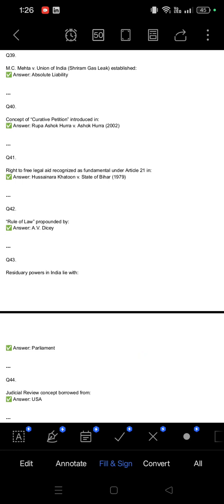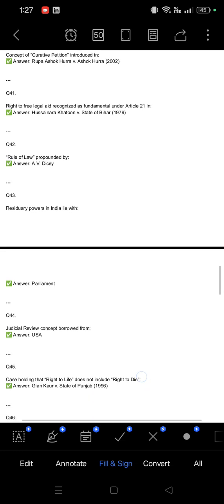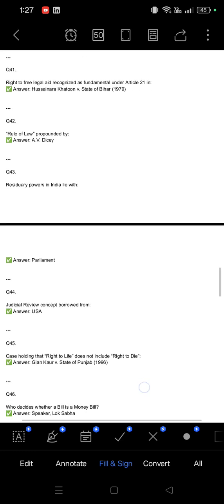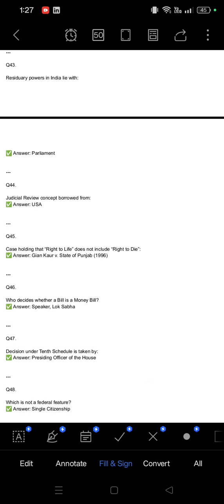Right to free legal aid recognized as a fundamental right under the ambit of Article 21 is Hussainara. In the leading case law, Hussainara Khatun versus State of Bihar, the Apex Court decided that the right to free legal aid is a fundamental right under Article 21 of the Constitution of India. Residuary power in India lies with Parliament. Judicial review concept is borrowed from the USA. Trade and commerce borrowed